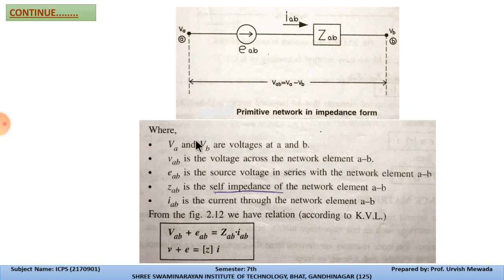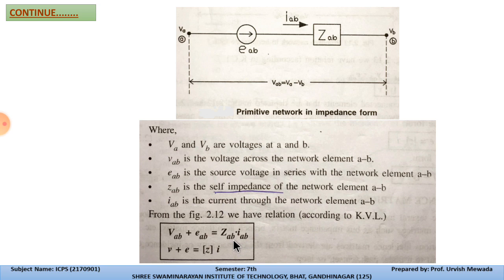Now the simplification of all the terms is written. VA and VB are the voltages at A and B, VAB is the voltage across A and B, EAB is the source voltage in series with the network element AB, ZAB is the self impedance, and IAB is the current through the network element. The main thing is the equation Z is equal to V upon I.